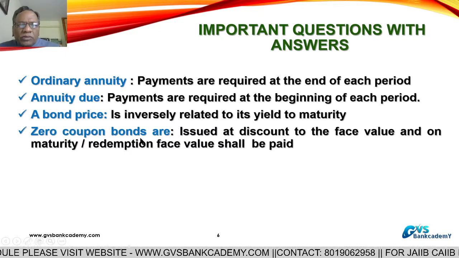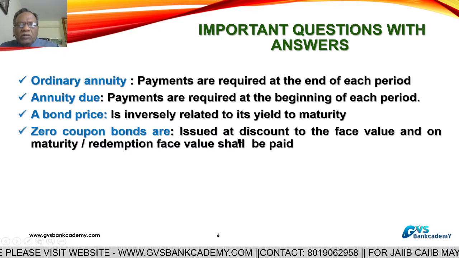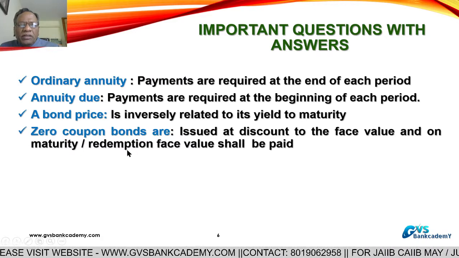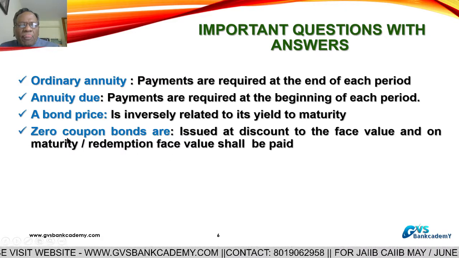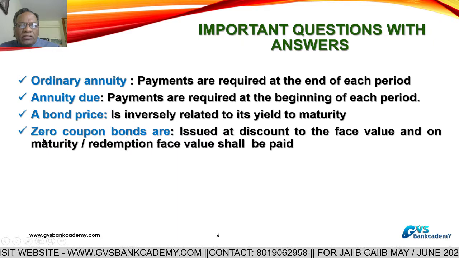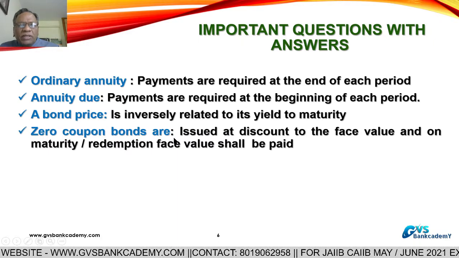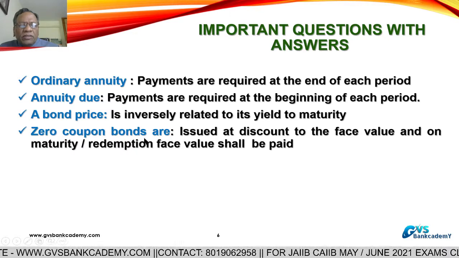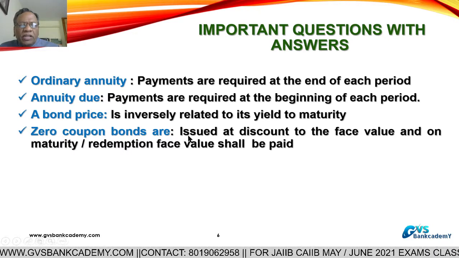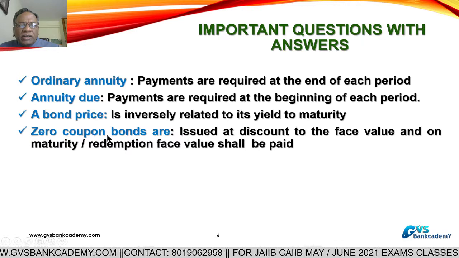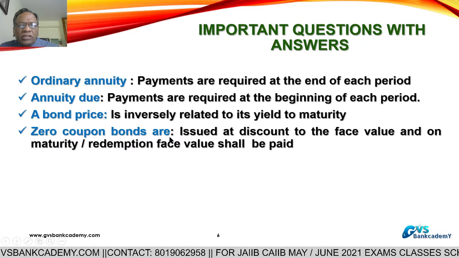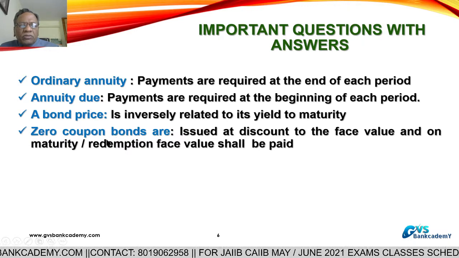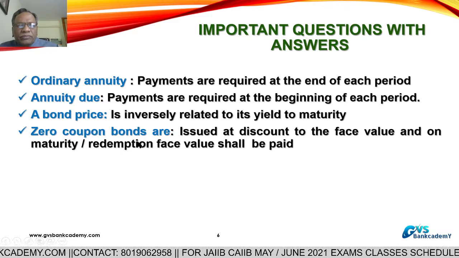Commercial paper, certificates of deposit and treasury bills are all examples of zero coupon bonds. It means after investment, till maturity, the investors do not get any interest during that period. That is called zero coupon bonds.